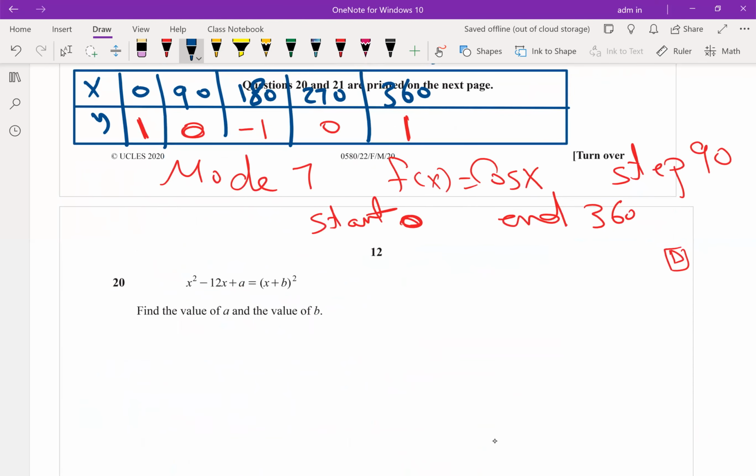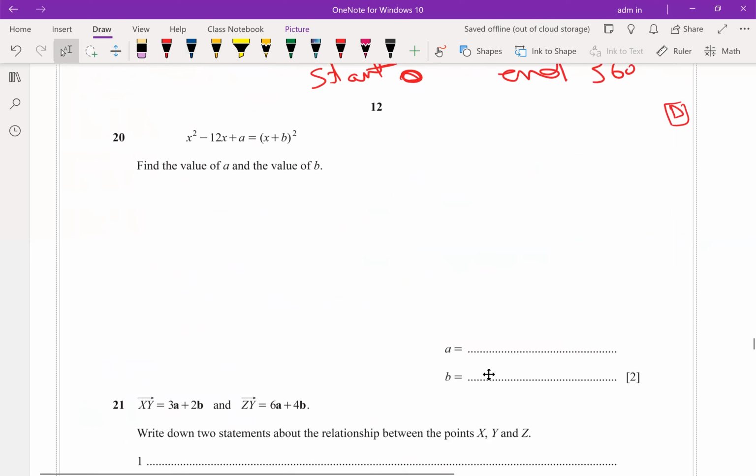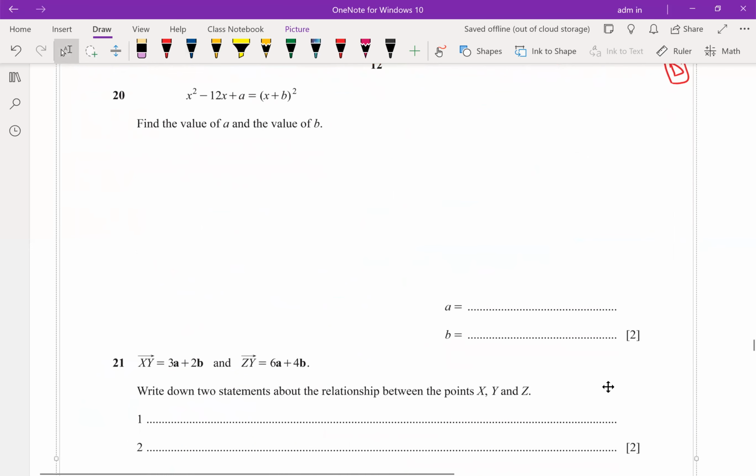Listen, I will repeat it many times: for any test, for any exam, the hard points will appear again, especially solving trigonometric equations. The last question, question number 20: how to find the value of a and b? We can write it in completing square form, or you can expand, simplify and equate. I will expand and simplify.